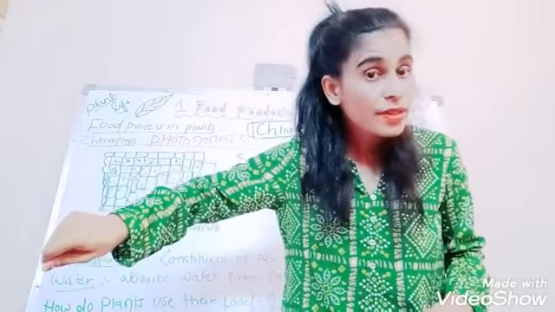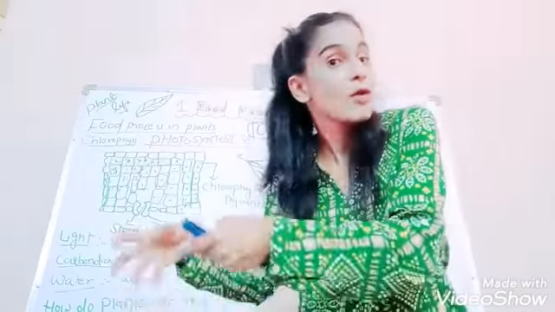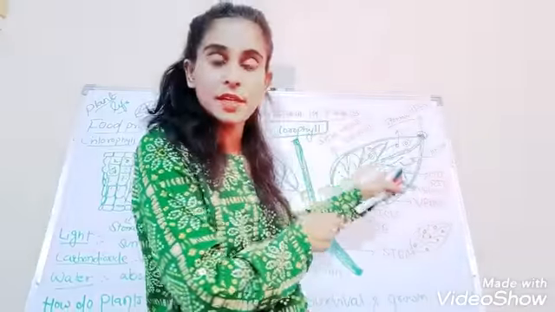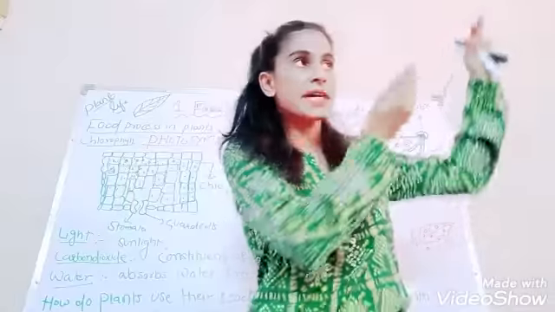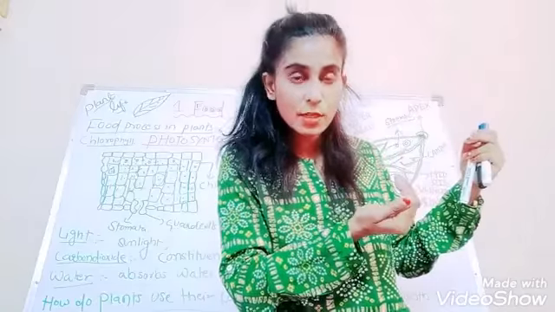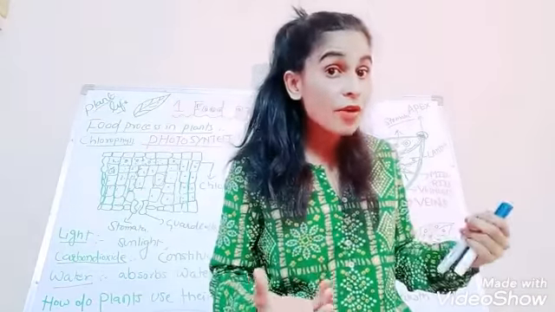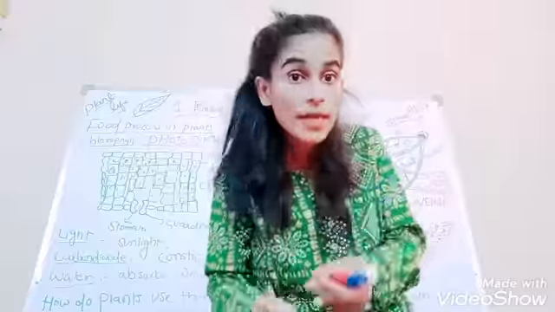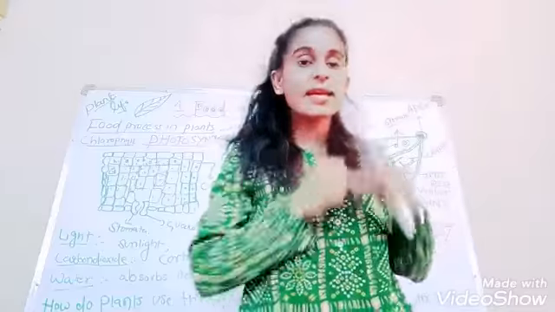Yes or no? Yes. So, from the soil, the roots take the water and minerals and through the veins it is sent to the leaves. Finally, the leaf received all the products. It receives the carbon dioxide from the air through the stomata. The chlorophyll captures the sunlight.